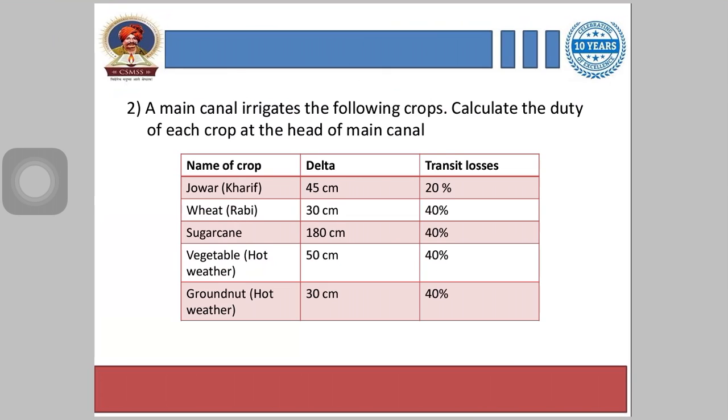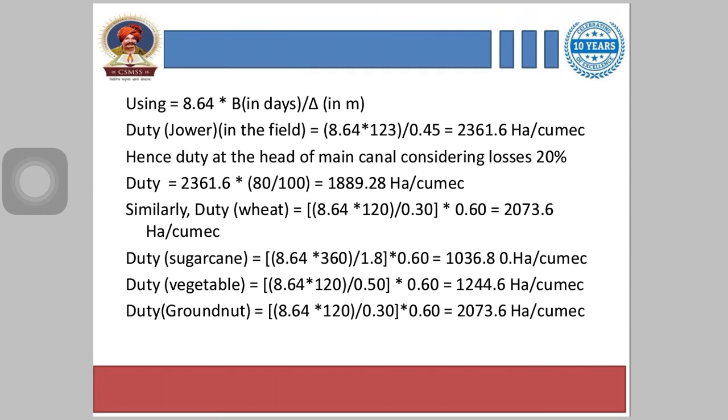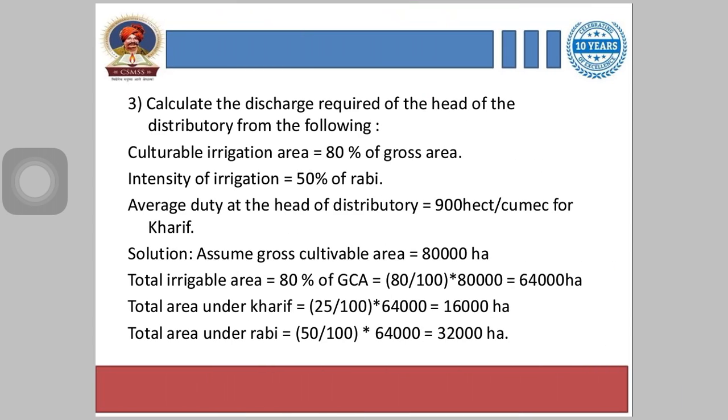Because in the table we can see that for wheat the transit losses are 40%. So losses are 40%. So 100 minus 40% is 60%. So 60 by 100 is 0.60, and because of that we multiply the duty by 0.60 and we get the answer 2073.6 hectare per cumec. Next is duty for sugarcane, and similarly we calculate the duty for vegetable and also for the groundnut.